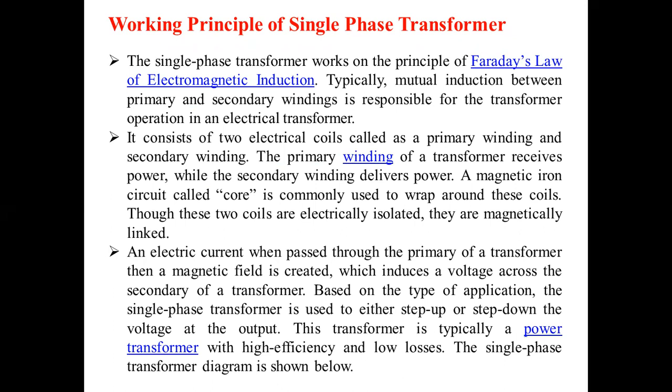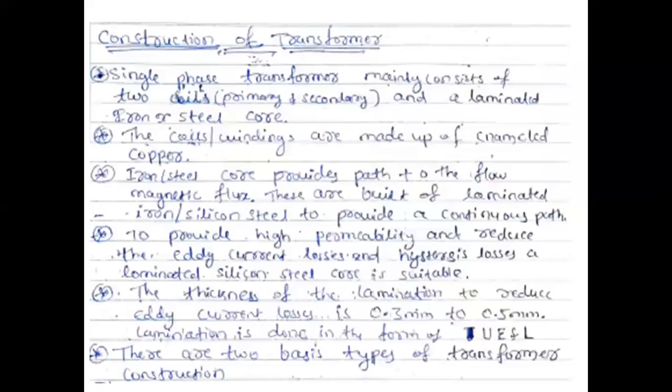Working principle, is it clear? If anybody has doubts, you can ask. Any doubt in the working principle? No, sir. Then we will go for the next heading.